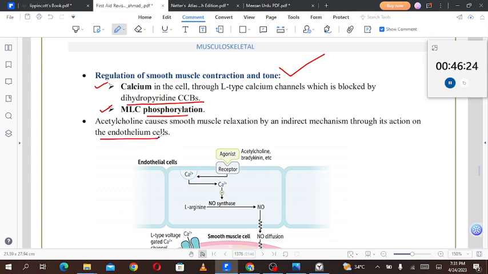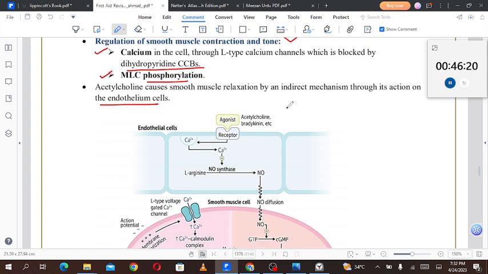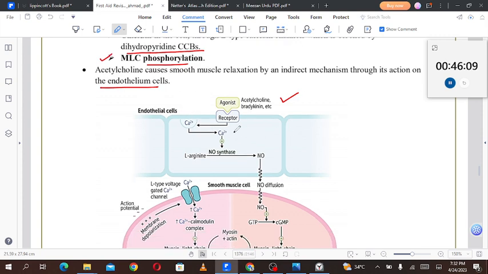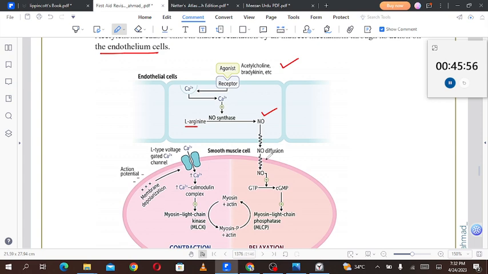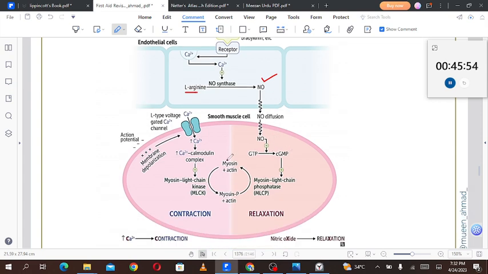Acetylcholine or bradykinin bind to receptors and stimulate calcium, which leads to the conversion of L-arginine into nitric oxide by nitric oxide synthase. Then nitric oxide diffuses into the cells and performs its action.